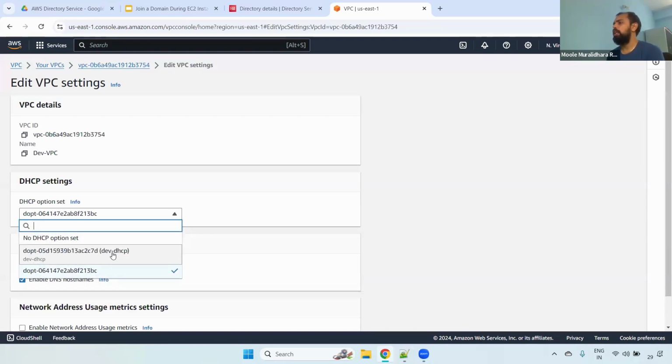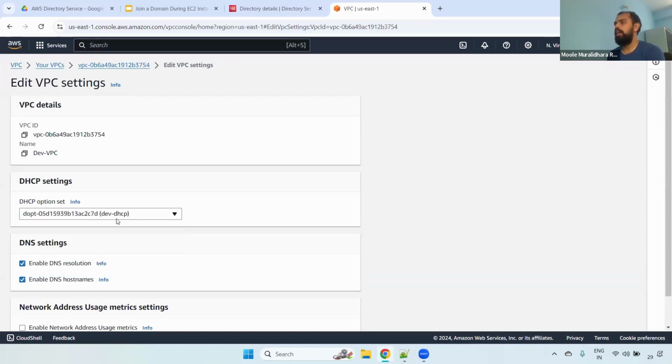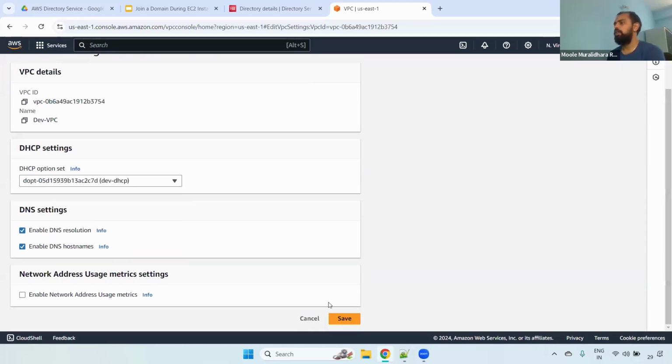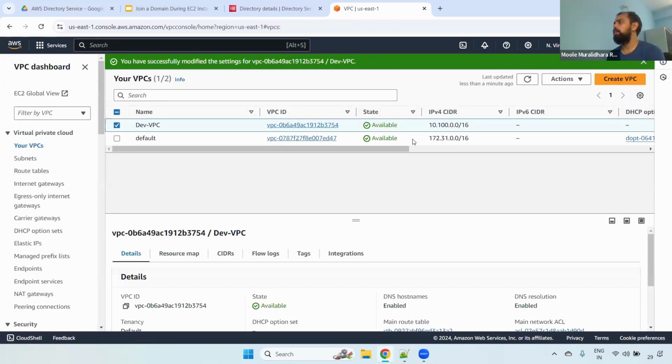You have to select the dev-DHCP. If you see here, dev-DHCP, and then you can do the save. Fine. Now this part is completed, right? Now what you have to do? You have to create a role. Why do you require to create a role?